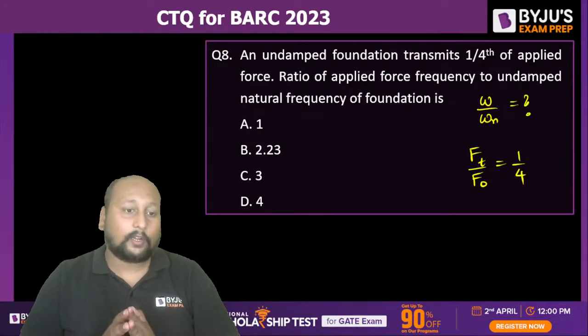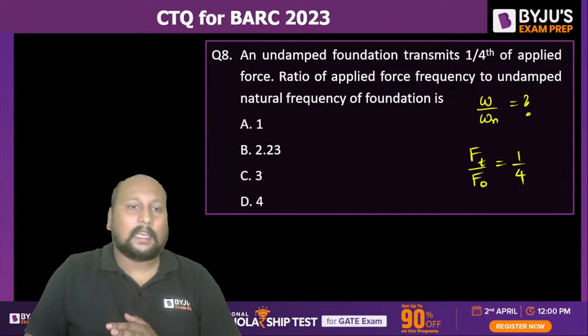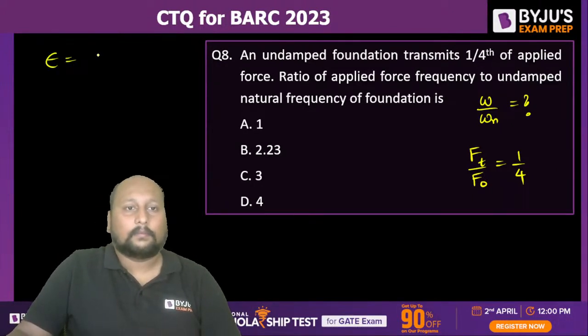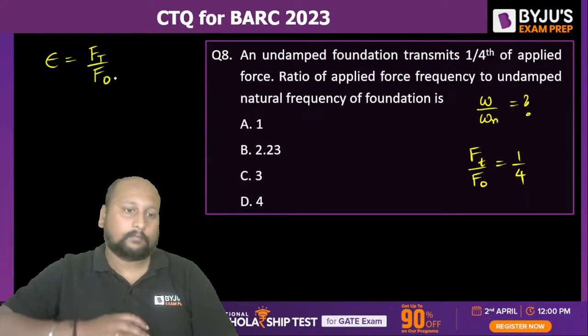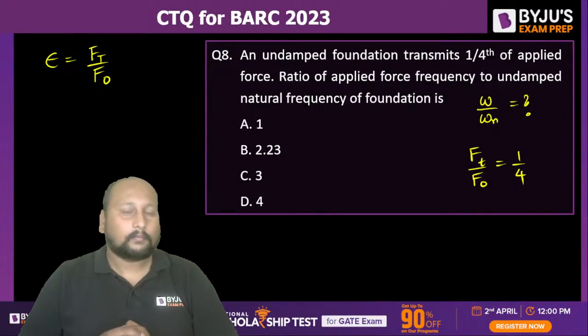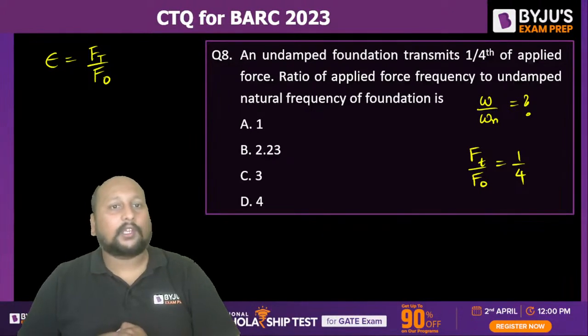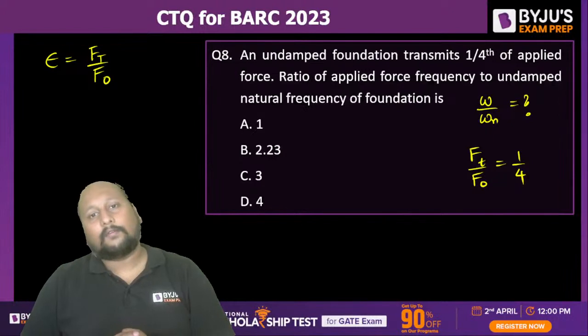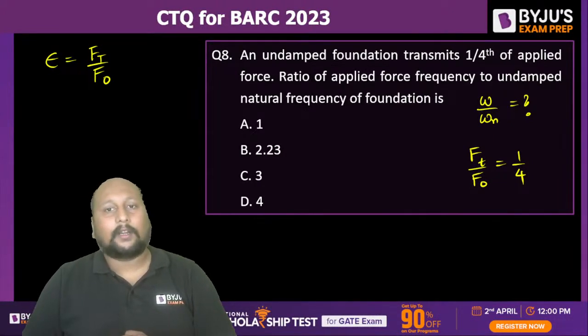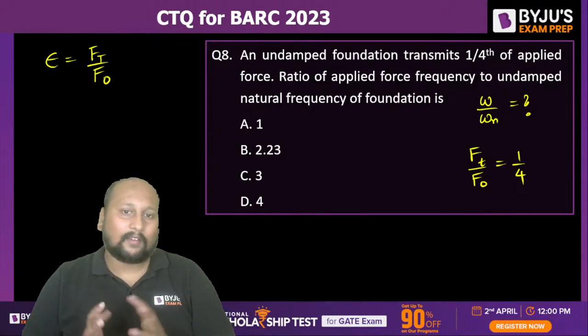Yes. No, it won't be magnification factor. Transmissibility ratio, E, Ft by Fo. Yes, magnification factor is something different. That is the ratio of the amplitude divided by the static deflection, or F naught by K.